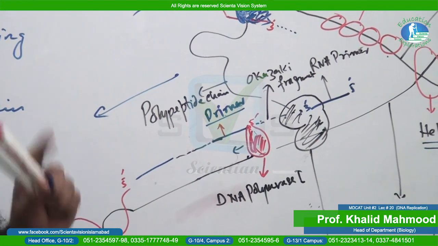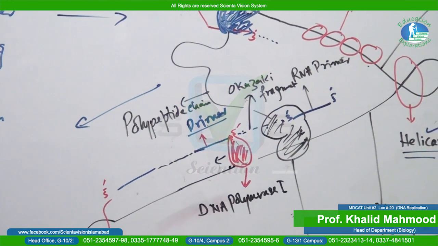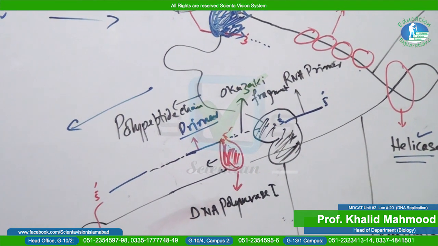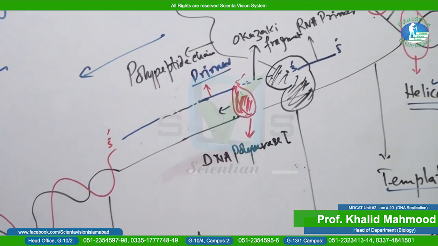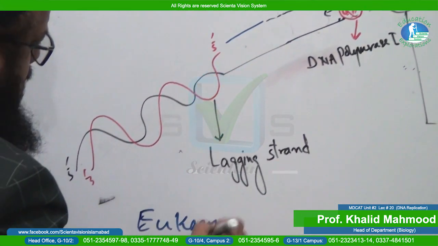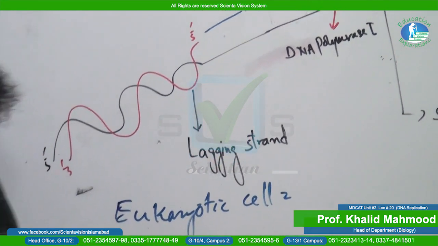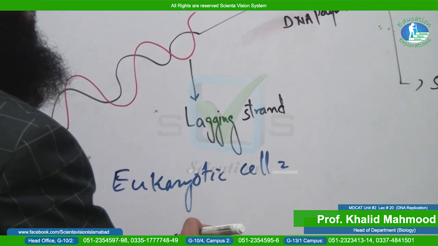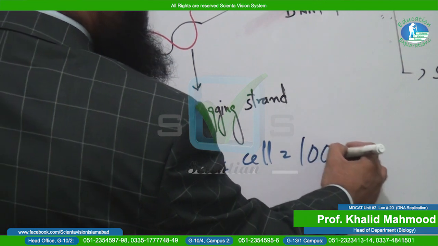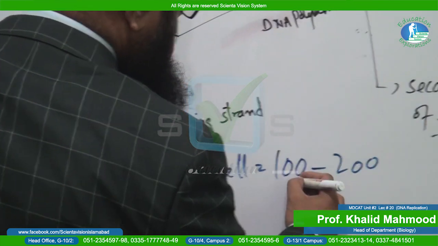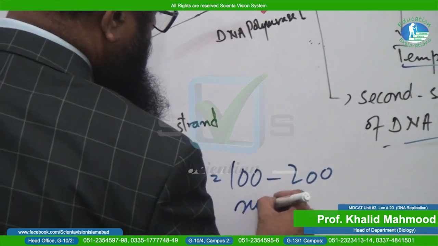As far as the length of the Okazaki fragment in a eukaryotic cell is concerned, it is 100 to 200 nucleotides.